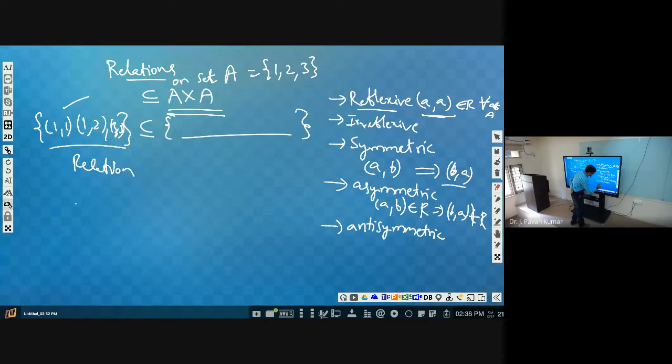Next, antisymmetric in the sense, if (a, b) belongs to R and (b, a) also belongs to R, then definitely a equal to b. This is the restriction.